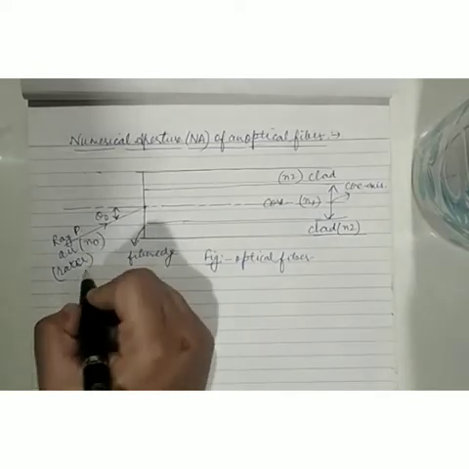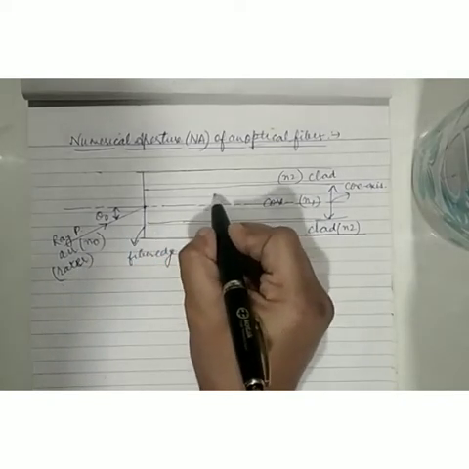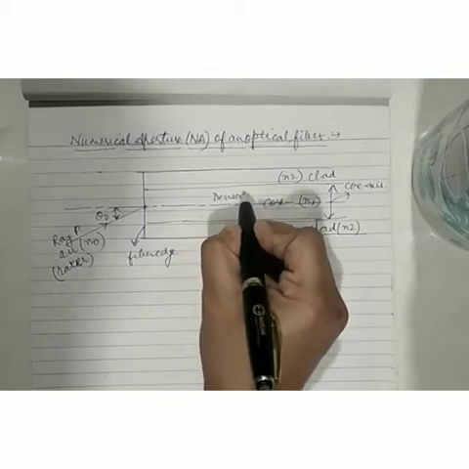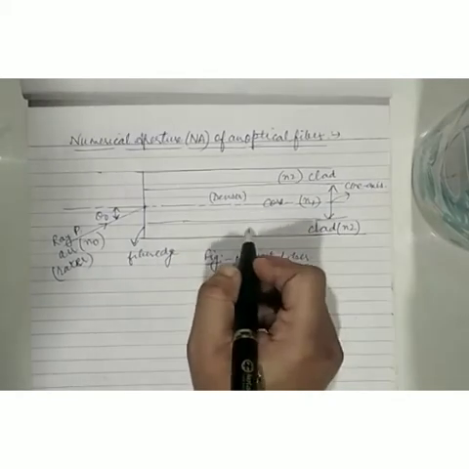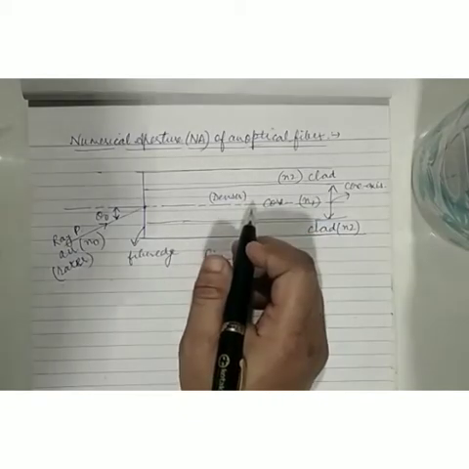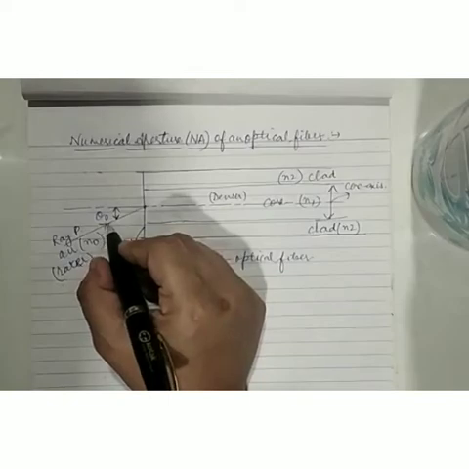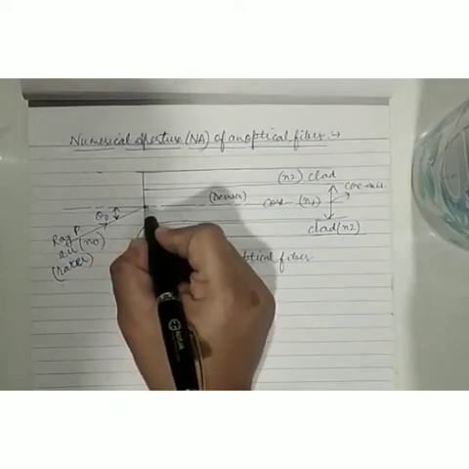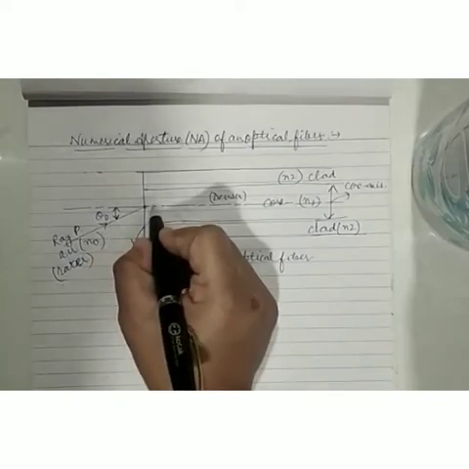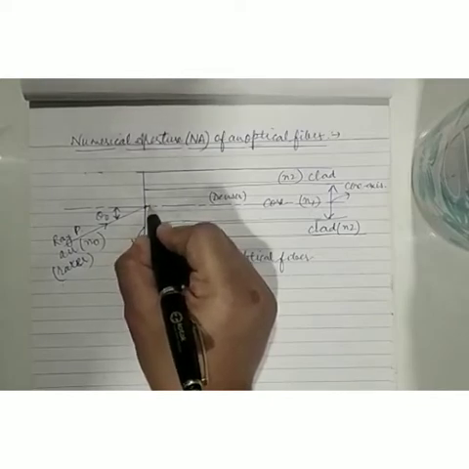and once it enters into the fiber, since the light ray is being launched from the rarer medium and it is entering into the comparatively denser medium, because core is a denser medium. Core is made up of glass, or sometimes it is made up of plastic polymers, which is a denser medium as compared to the air. So once the light ray goes from the rarer medium to the denser medium, according to the law of refraction, the light ray will be bending a little towards the normal.